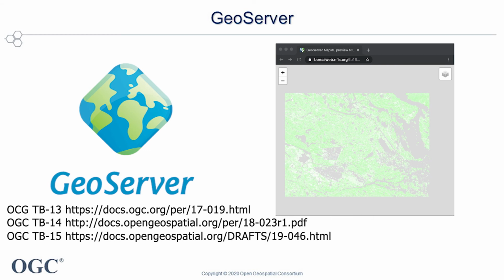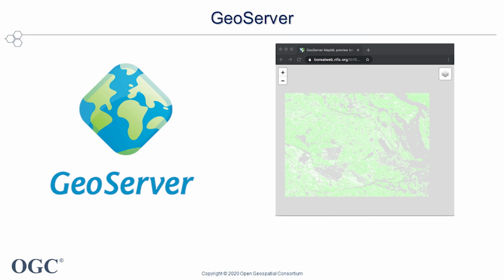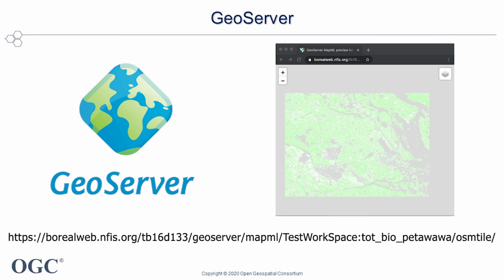The MapML modules include support for styles, tiling, querying, shading, and dimensions options for WMS layers, and also provide a MapML output format for WMS GetFeatureInfo. An example can be found at the following link.